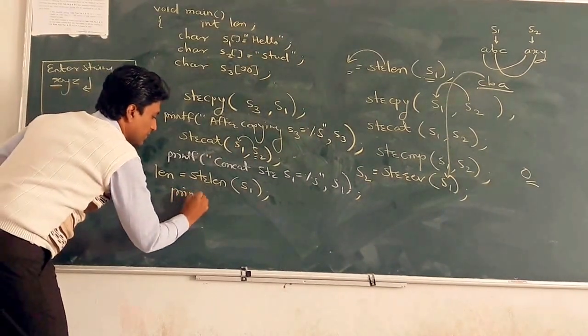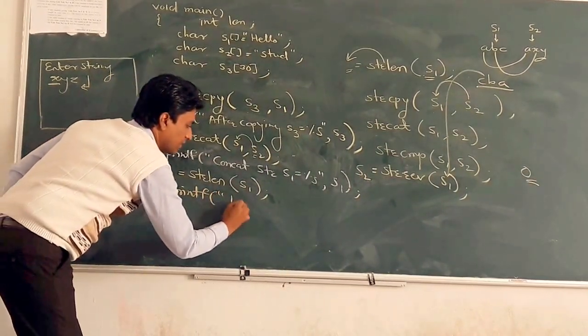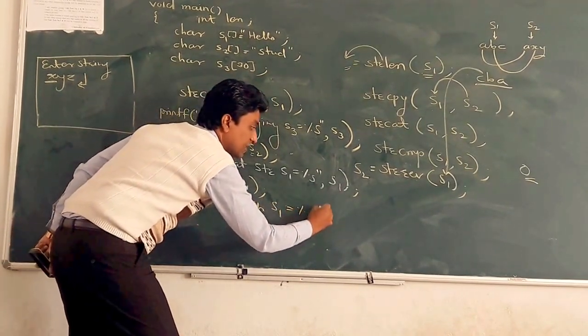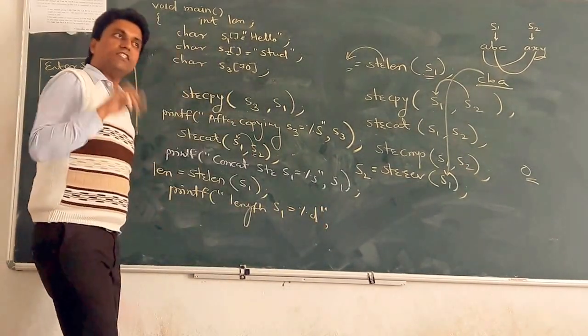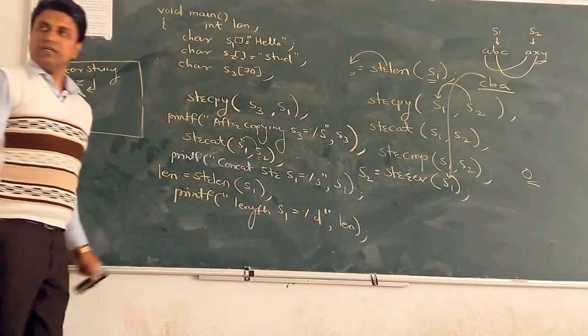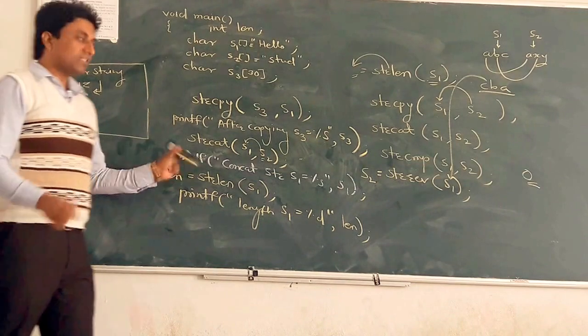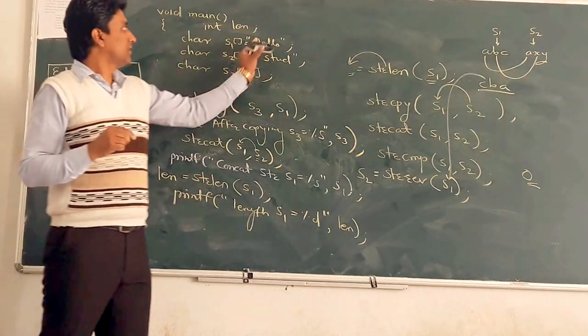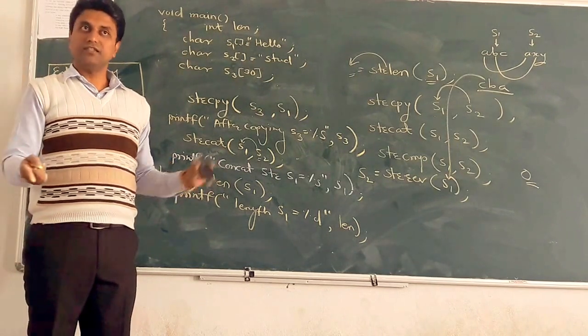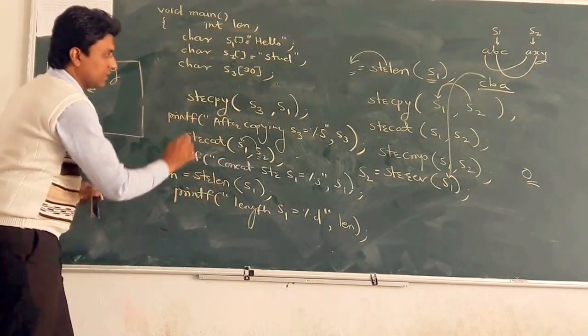Printf length S1 is equal to percentage d. Now length is an integer value, so percentage d, length. Clear? So what is the length now? Hello 5 plus 4, 9. Check it. Okay. Clear?